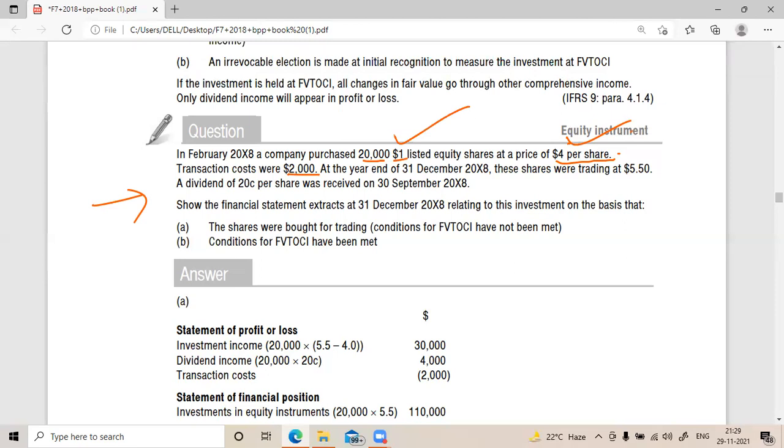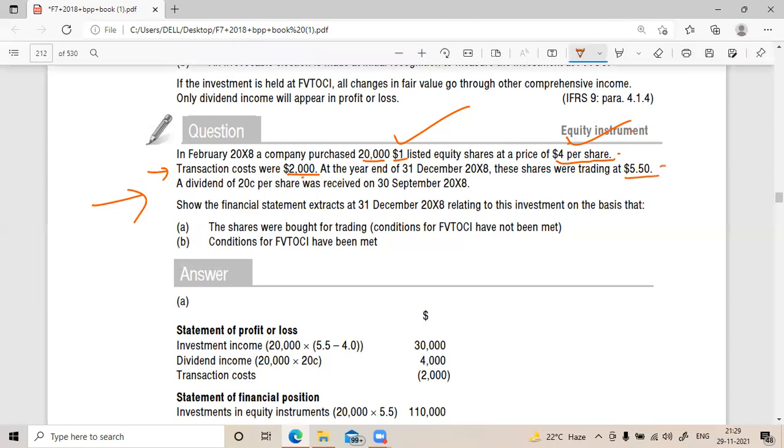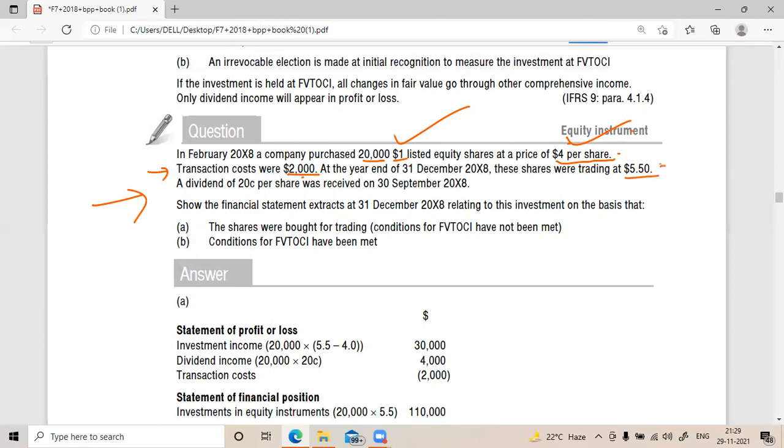Transaction cost also is there. We would be deducting this from the share premium account. We'll see. Actually this will be shown in the P&L only. We'll see how it goes. At the year end, these shares are trading at this. When the shares are trading at this and you bought at this, you will be showing it in the P&L, correct? But when will you be showing it in the P&L?